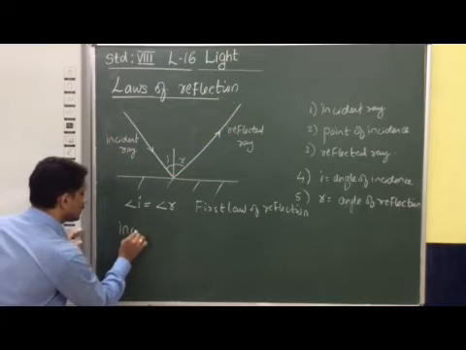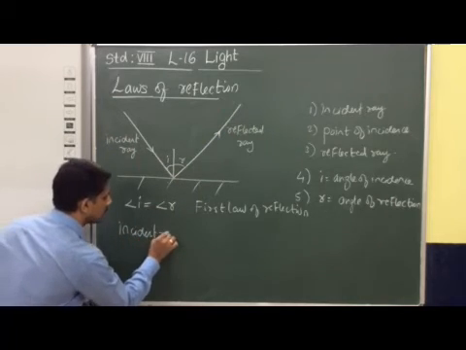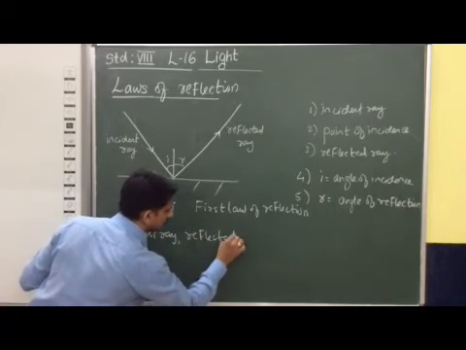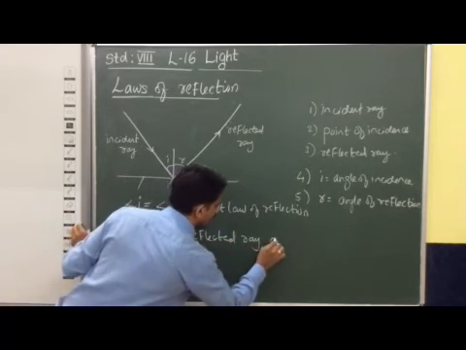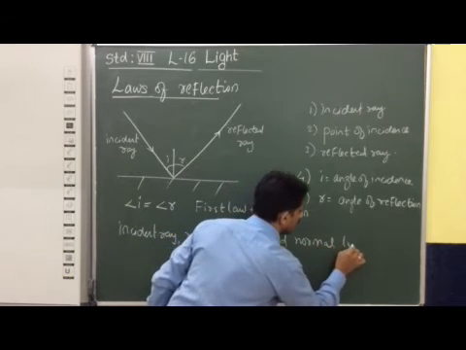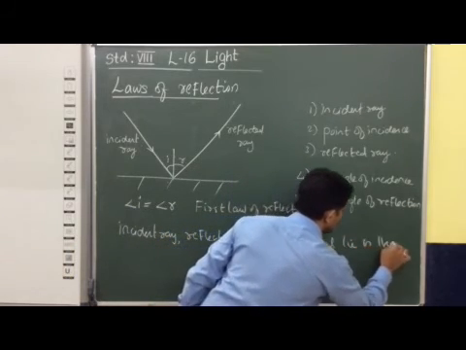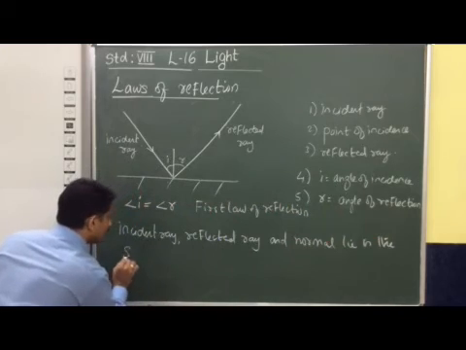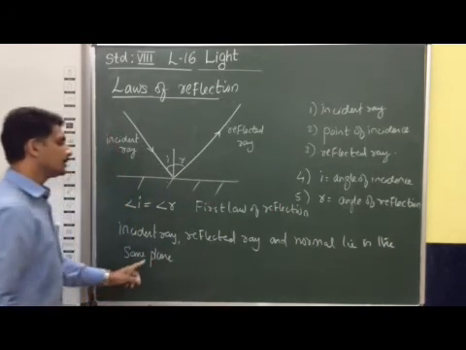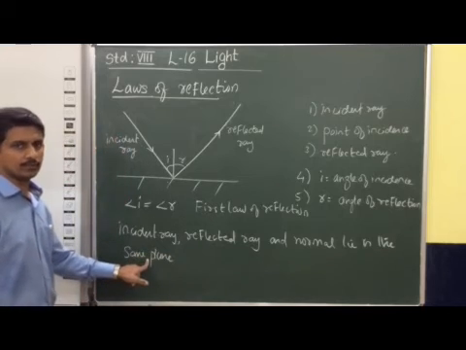So we can say that the incident ray, reflected ray and normal lie in the same plane. This is the second law of reflection.